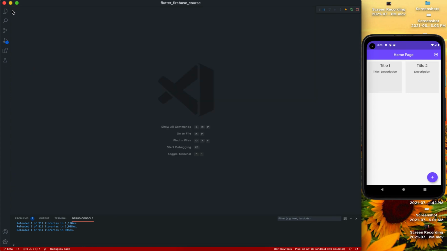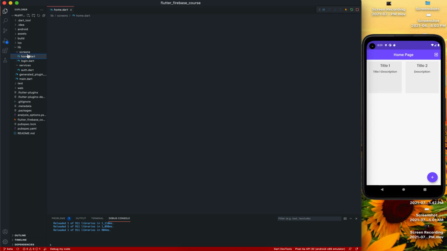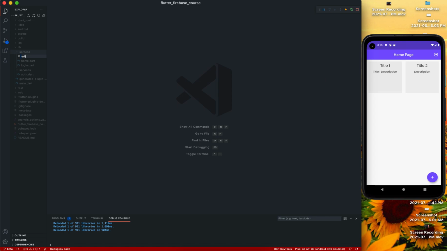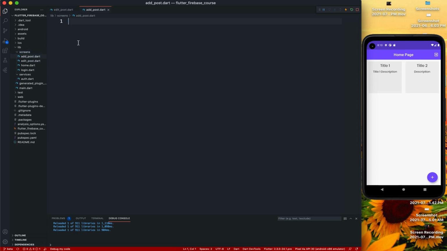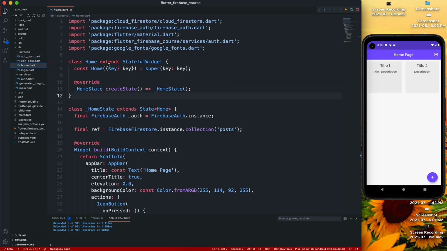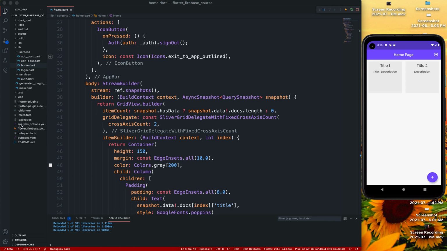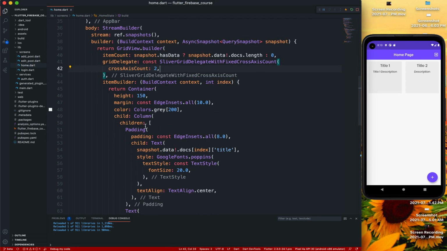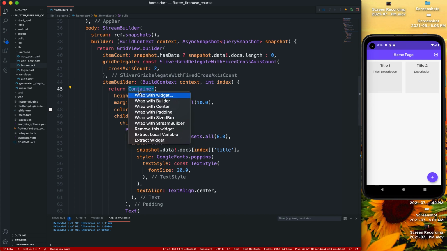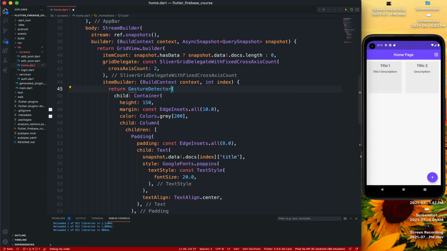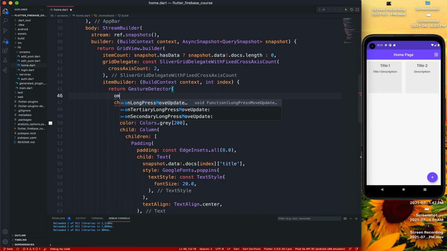Now, first what I want to do is in screens, I want to add a screen called edit_post.dart and another screen called add_post.dart, and I'll work on these later. But in the home.dart, first of all, this container is not clickable, so we can't link to this edit post, right? So to do that, there's a widget called GestureDetector, and we can check on